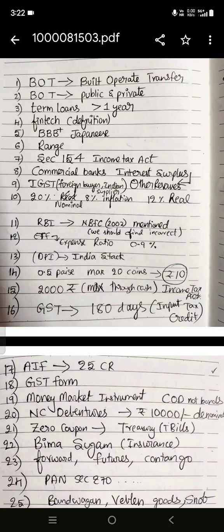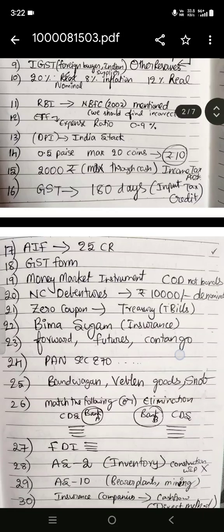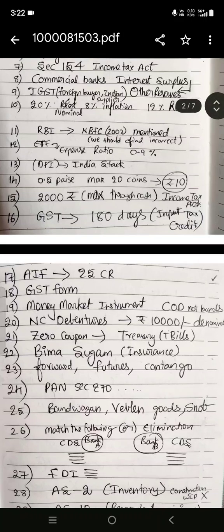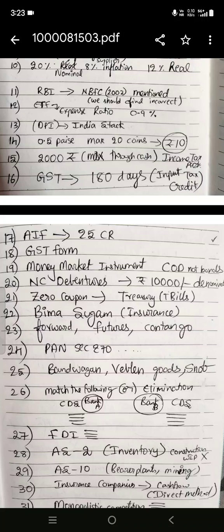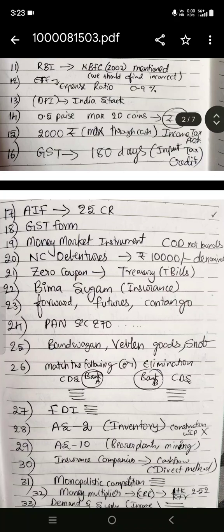And one more question on GST about input tax credit. How many days for filing? The answer is 180 days. And one more question on AIF, alternative investment fund, but this is some old data. 25 crore is the answer. Angel investors participation, how much can it be? Something like 24 crore, 25 crore. And one more question on a GST form. I don't remember GST forms, so I don't remember exactly what it is.